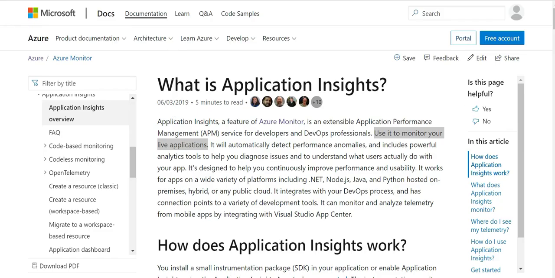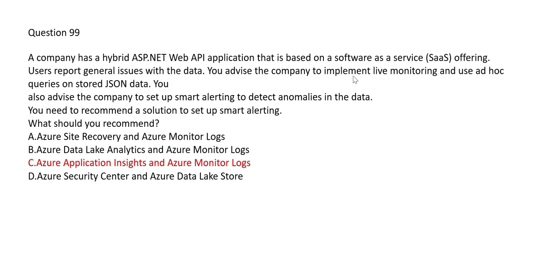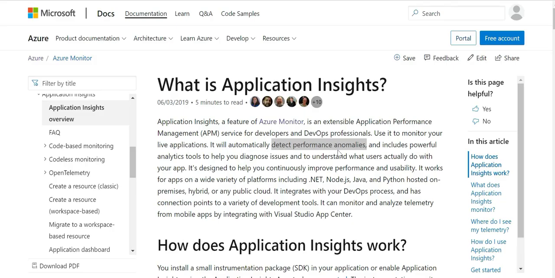We have a live application. Yes, you advise your company to implement live monitoring. So it's a live application, and you are implementing live monitoring. This is what you should use. And you want to set up smart alerting to detect anomalies in the data. You see this, it automatically detects performance anomalies and includes a powerful analytics tool to help you diagnose issues and to understand what users actually do with your app. So this is something which is very important and will totally align with our question.